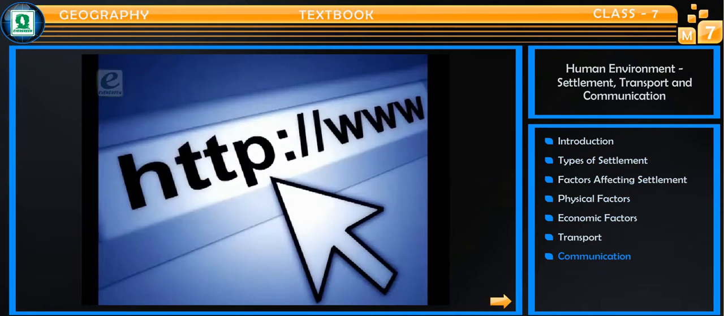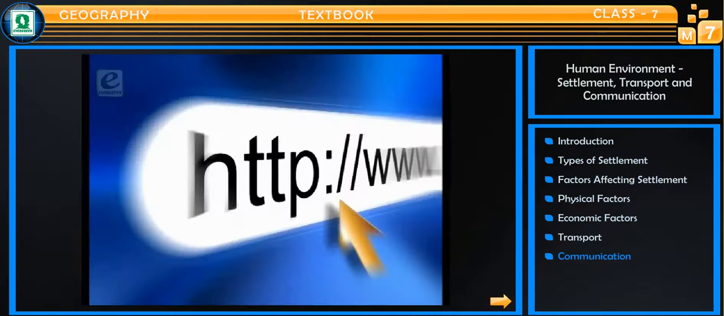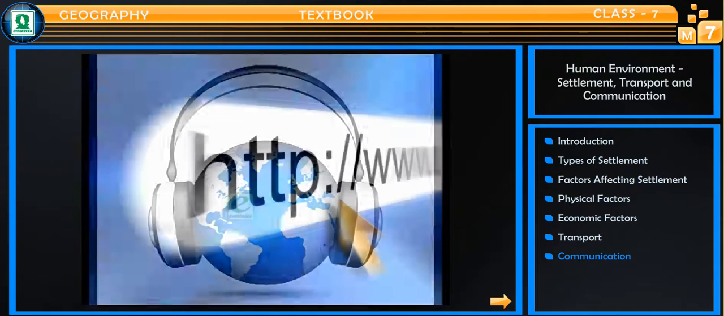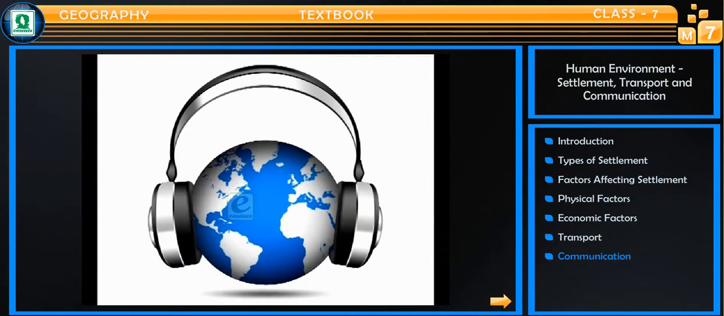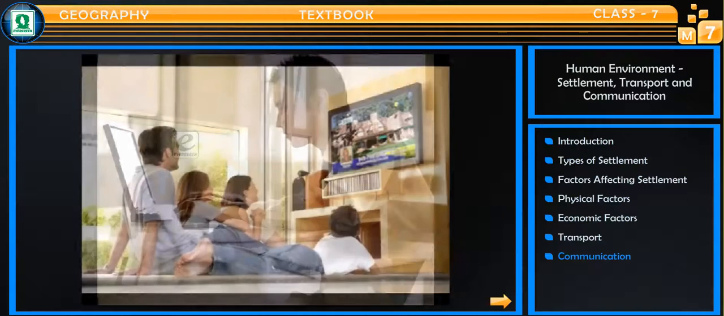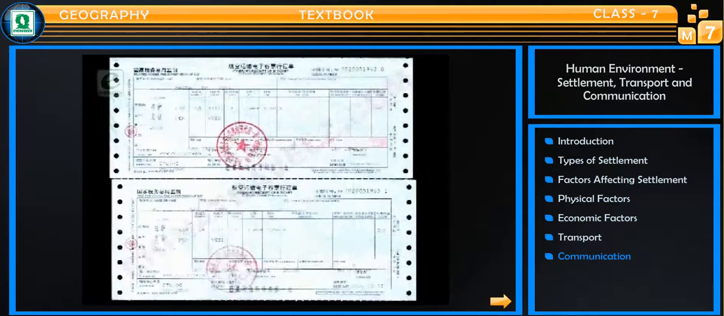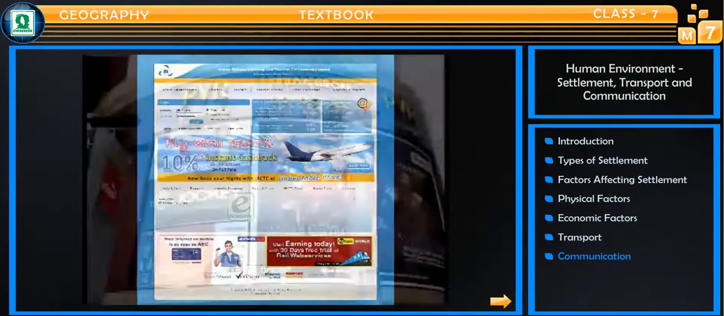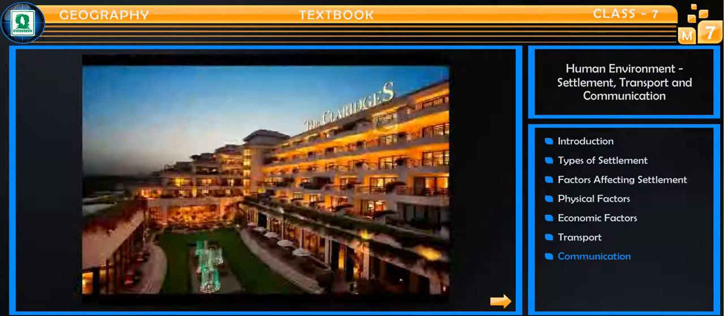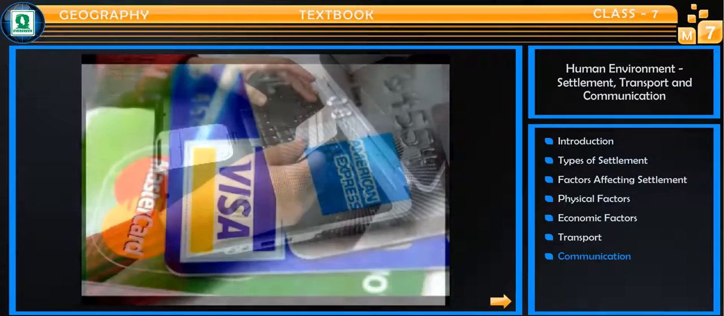Through internet, we can send electronic mails or emails. Internet not only provides us with worldwide information and interactions, but also has made our lives more comfortable by providing other services such as reservation of tickets for railways, airways, and even cinemas and hotels. We can also shop worldwide by sitting at home.